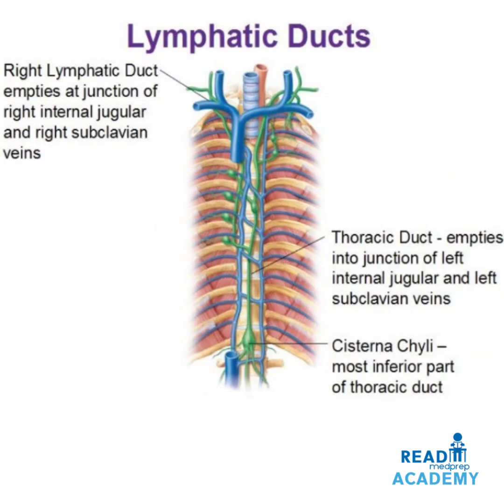Now, what are lymphatic ducts? The cisterna chyli is the most inferior part of the thoracic duct. The thoracic duct empties into the junction of the left internal jugular and the left subclavian veins. The right lymphatic duct empties at the junction of the right internal jugular vein and the right subclavian vein.